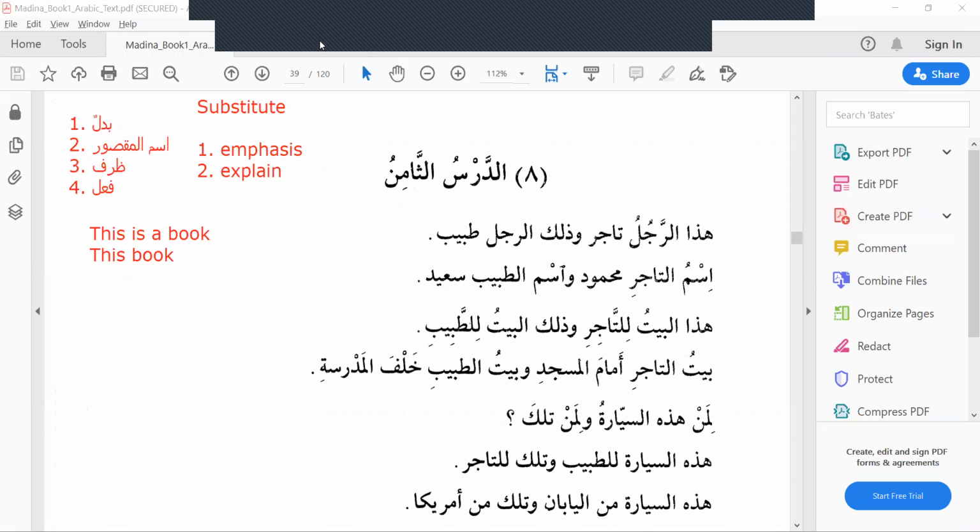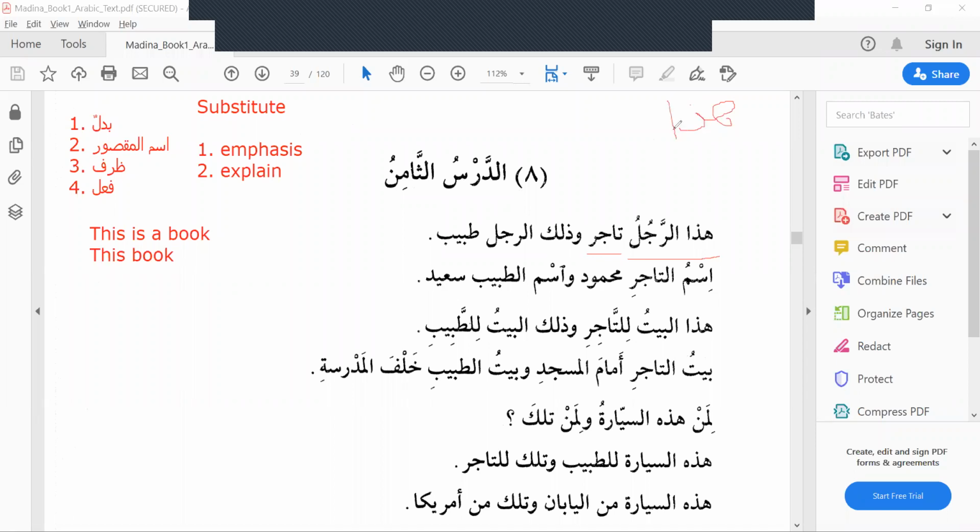Come to the lesson. الدرس الثامن, the eighth lesson. هذا الرجل تاجر. Previously, we have learned هذا رجل.